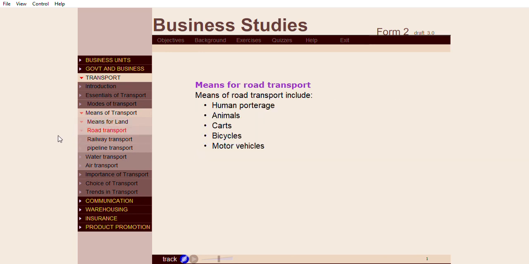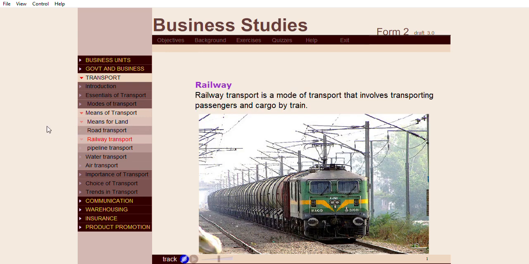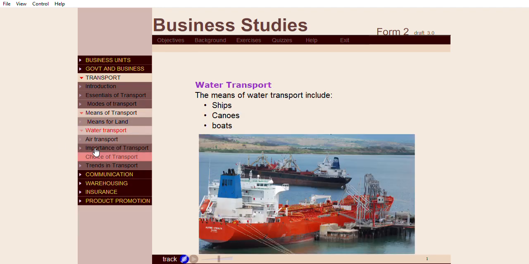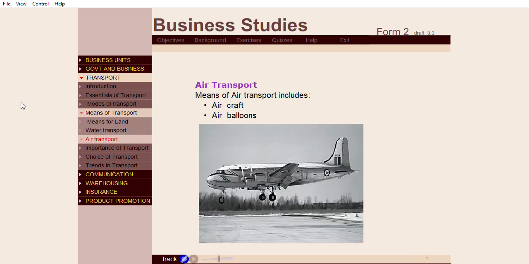Some of the means of road transport include human porterage, animals, carts, bicycles, and motor vehicles. The means for railway transport are passenger trains and cargo trains. The means for water transport include ships, canoes, and boats. Some of the means for air transport include aircraft and air balloons.